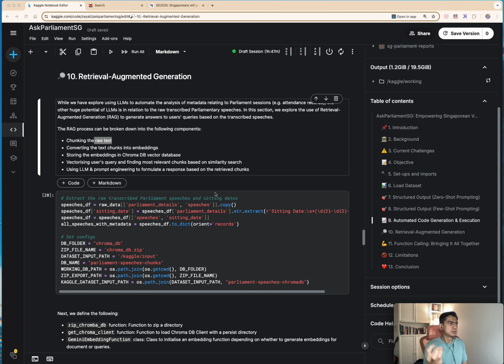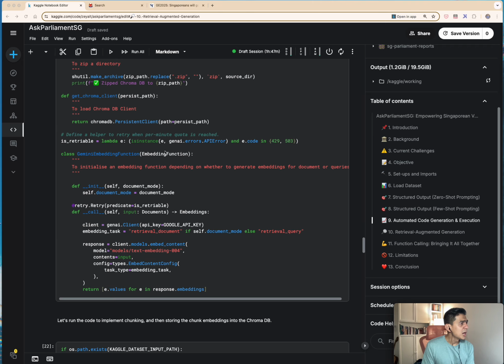And then once we have a user's query, we vectorize the user's query, and then through similarity search, we find the chunks that are most similar to the user's query, which in other words are the parts of the entire textual database that would be most relevant in answering the user's query. And then finally, we use an LLM and prompt engineering to help us look at all the retrieved relevant information and then formulate a collective response.